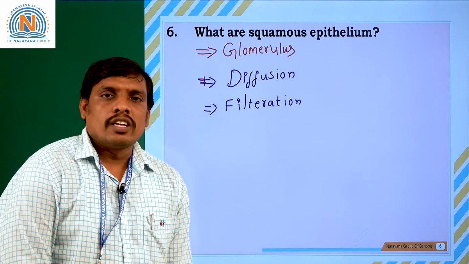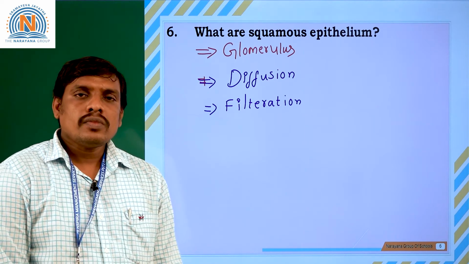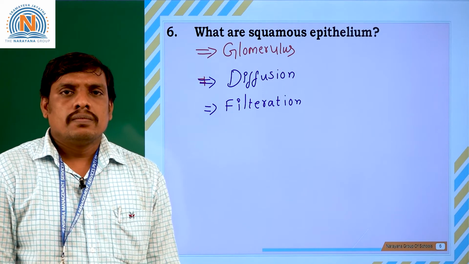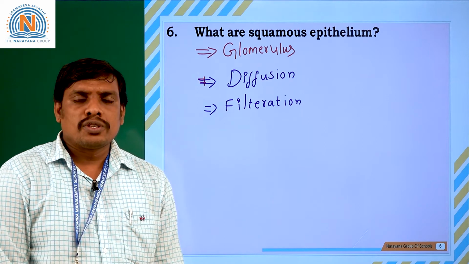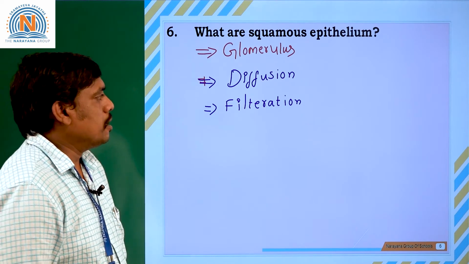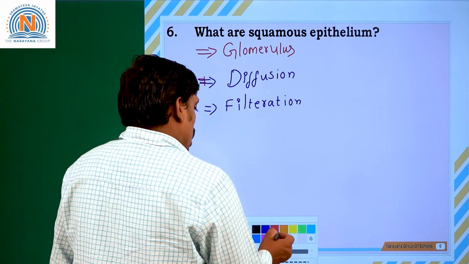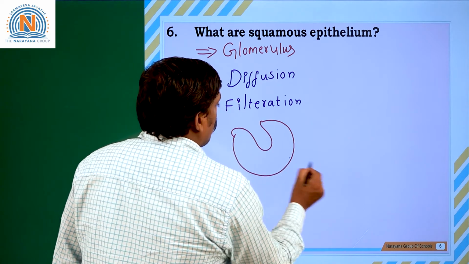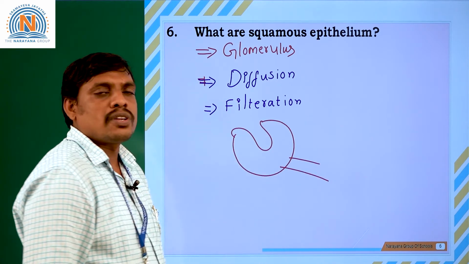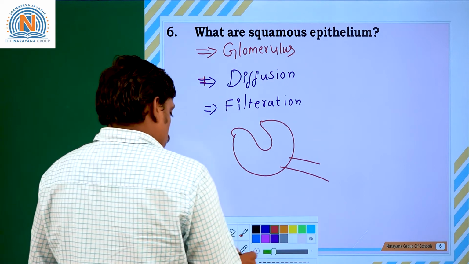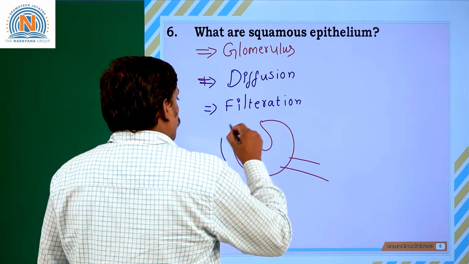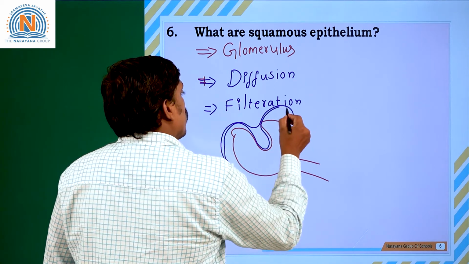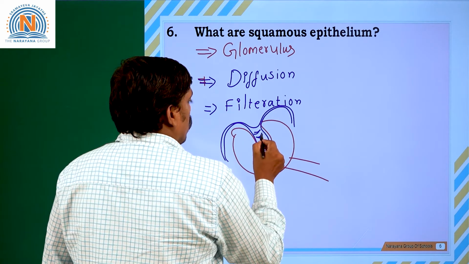So finally, what is the definition of squamous epithelium? The tissue which lines the organs and helps in filtration, diffusion and absorption is called the squamous epithelium. Suppose you take the Bowman's capsule, let me draw it. Imagine it is a Bowman's capsule of a nephron. In the Bowman's capsule of a nephron, you can see glomerular tubules.